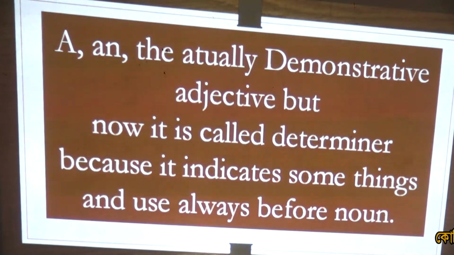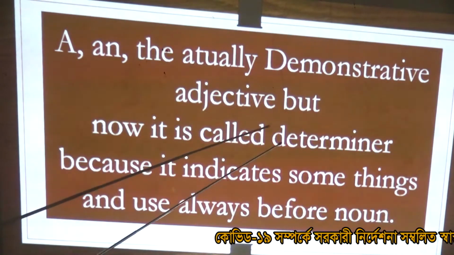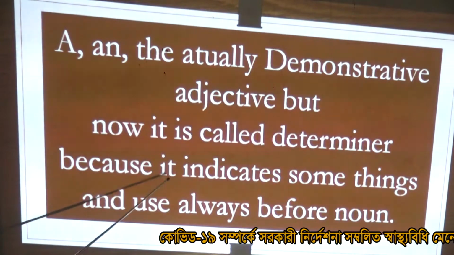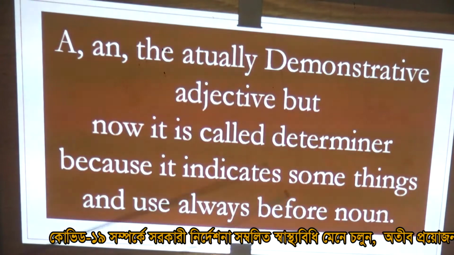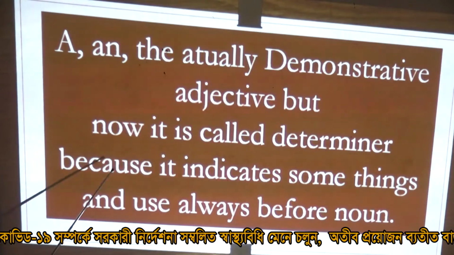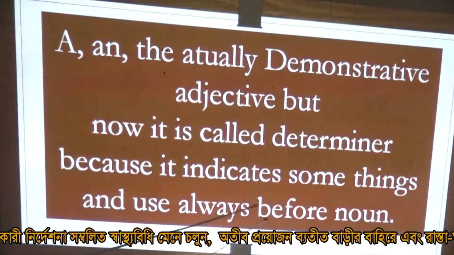A and the are mainly not articles. A and the are actually demonstrative adjectives, but now they are called determiners because they indicate something and are always used before a noun. Be memorized.